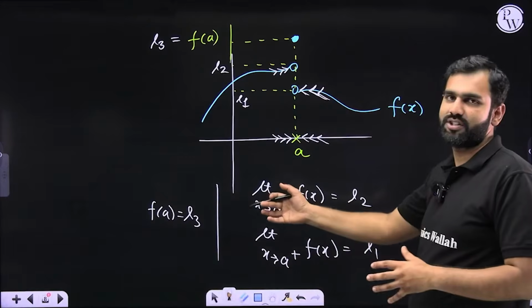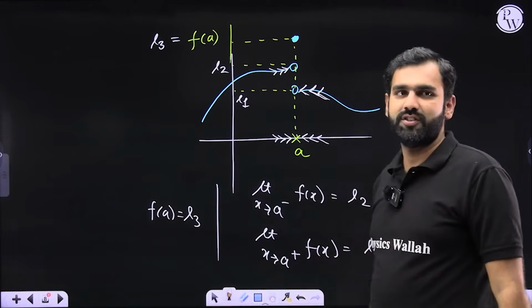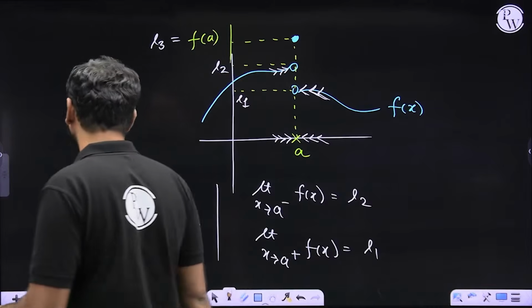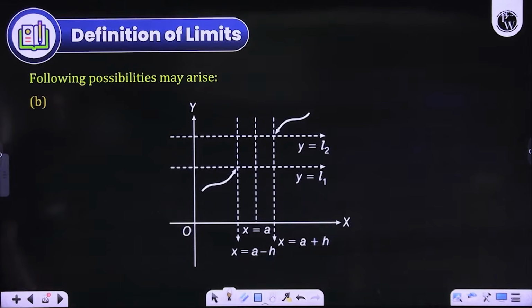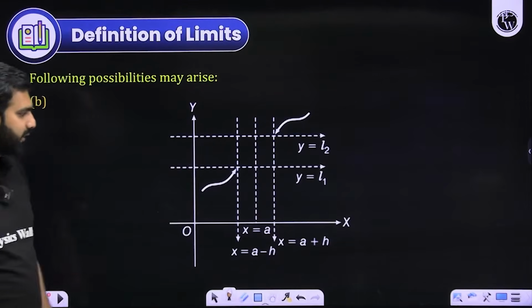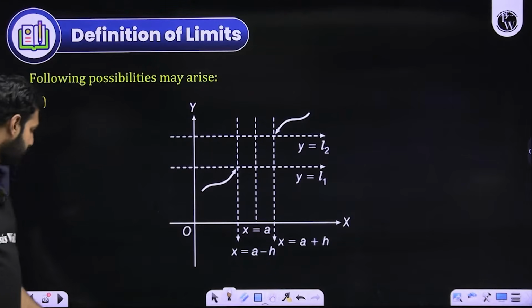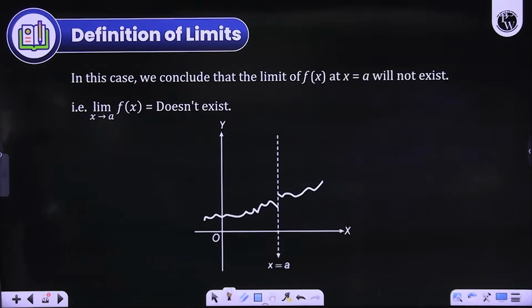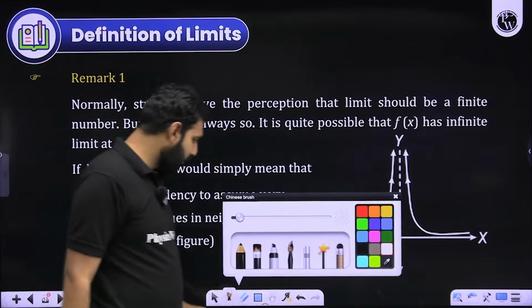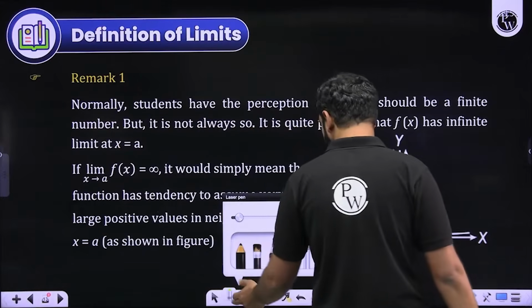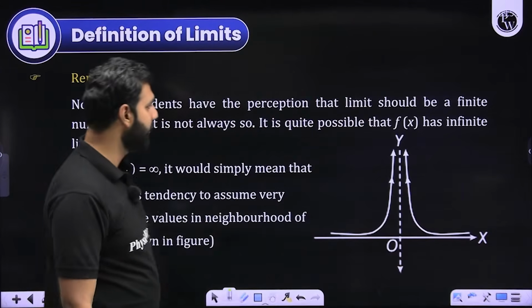So I hope all of you must have realized that the value of the function is a different thing, the limit of the function is a different thing, and it should be understood with the help of the concept of limits. Did you get this particular part very clearly? I hope the left hand limit, right hand limit, and everything is very well understood by you all. And these are the different possibilities as we have already discussed through the graph, as I have already shown to you.